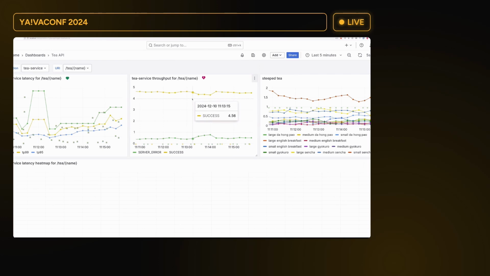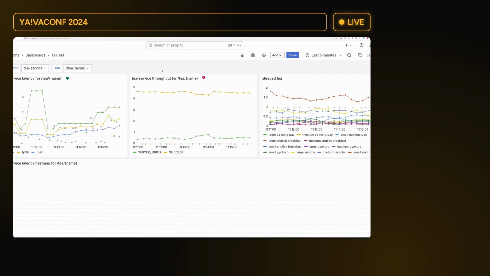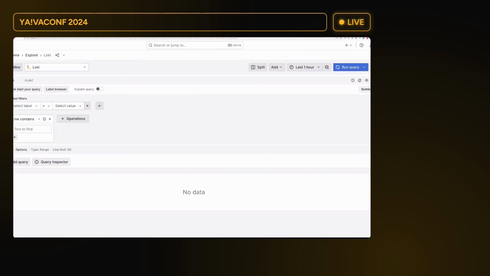So what we can see here is that we do have errors, and there was a problem with me actually going for the English breakfast. So we can start with searching the logs, assuming that the logs are there, because I often have problems with the demo. So hopefully today the demo gods are with me.